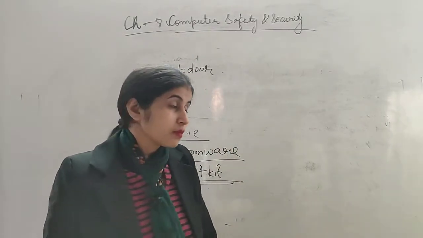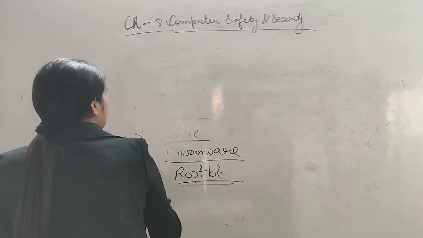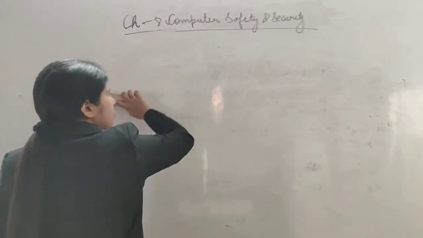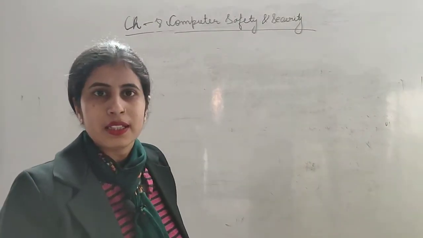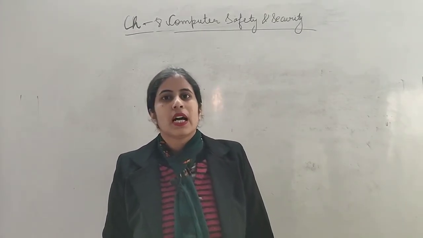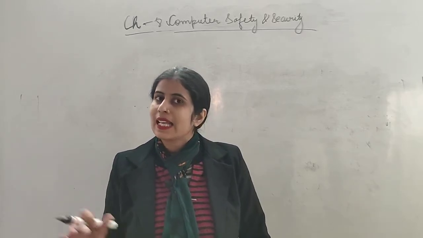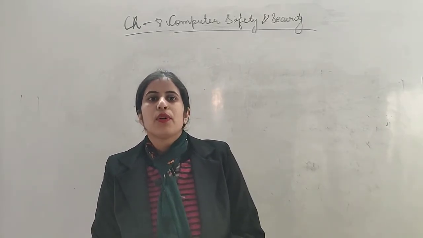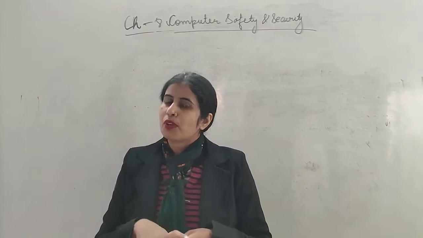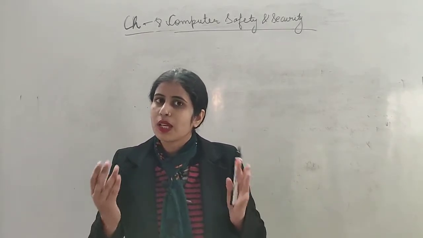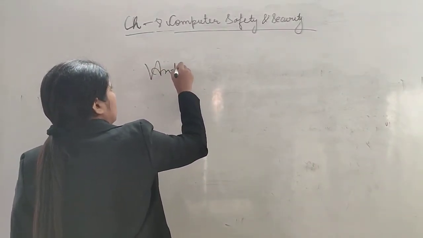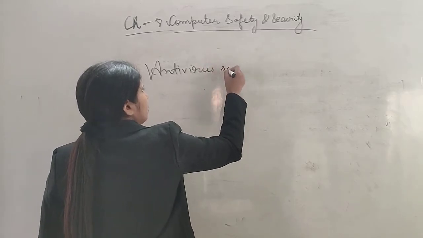Okay, now we know that as any problem occurs, we find a solution to it. If there is any problem, then we find a solution for it. Whatever the problem is, we find its solution, after some time. So as these are the malicious software, we have created a software that is used to detect the virus and to clean it or to kill it. Okay, so that is known as antivirus software. What is it? Antivirus software.